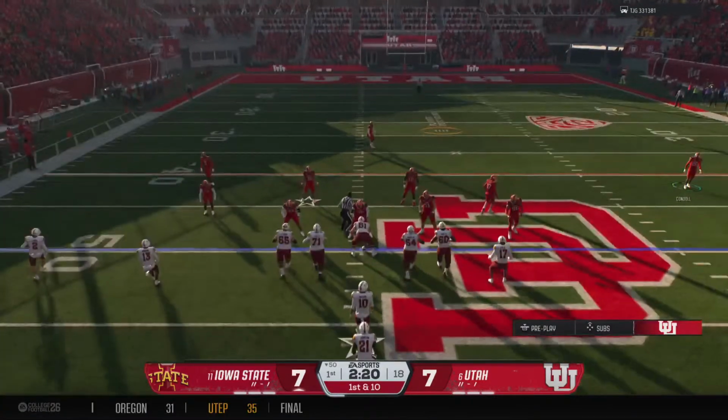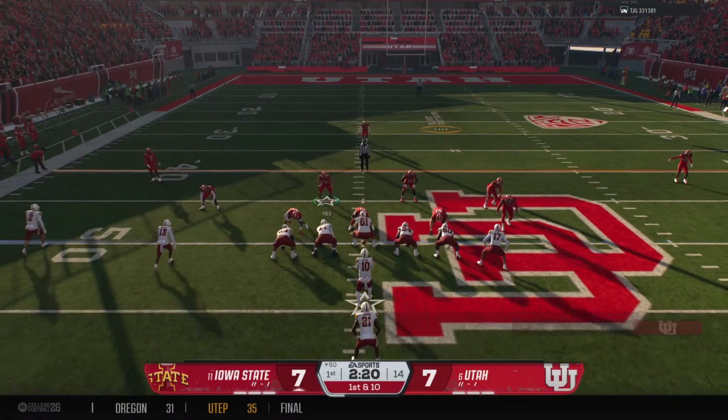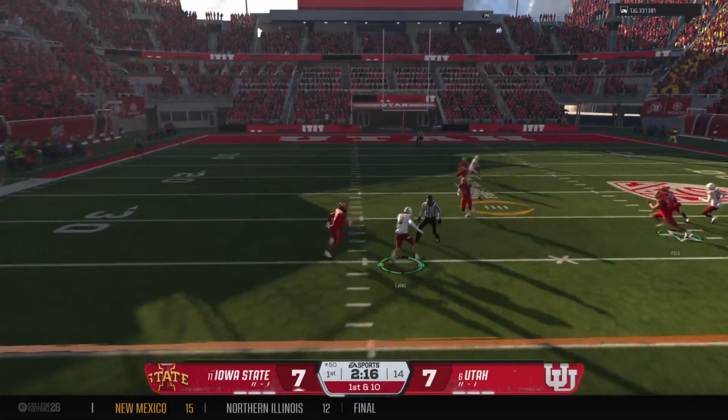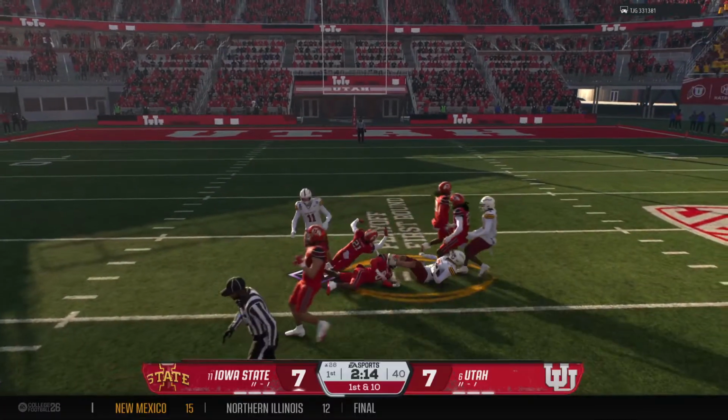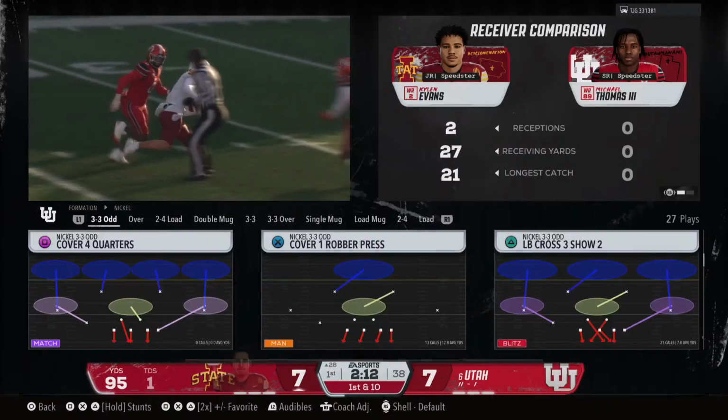And here comes the Iowa State offense back on the field now. They scored a touchdown on the last possession. Let's see if this defense has been able to come up with some adjustments and stop them this time. He's got it with room to run. They finally get him down, but not before he reaches the 28.